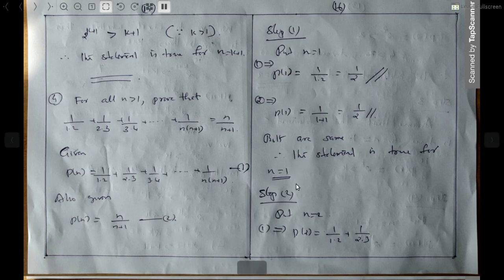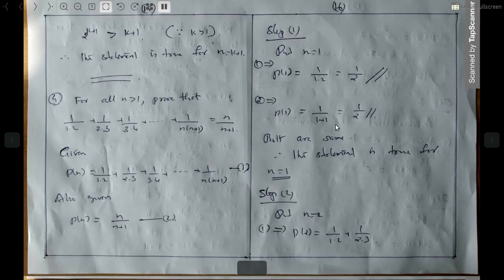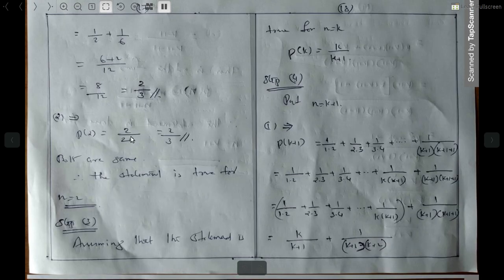What is step 2? Put n is equal to 2. What is P of 2? Up to the 2 terms: 1 by 1 into 2 plus 1 by 2 into 3. So 1 by 2 plus 1 by 6. After cross multiplication you will get 2 by 3. Then applying n is equal to 2 on the right side, that is 2 divided by 2 plus 1, which is 2 by 3. Both are the same. The statement is true for n is equal to 2.